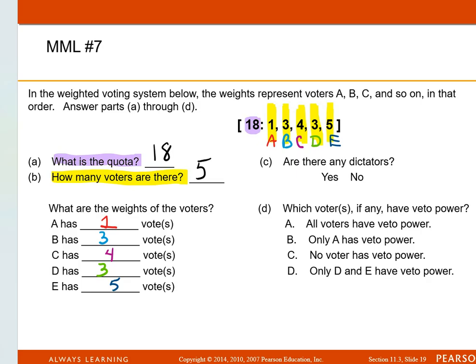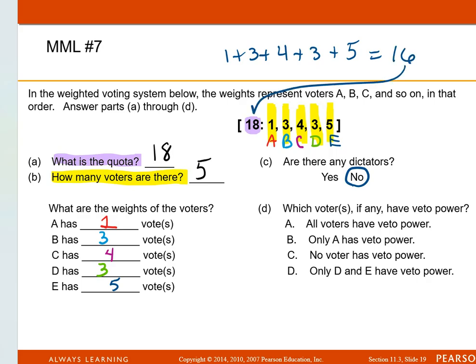Are there any dictators? Heck no. Nobody has 18 or more votes, so there's no dictators. And then it says, which voters, if any, have veto power? When you add 1 plus 3 plus 4 plus 3 plus 5 together, that only adds up to 16.